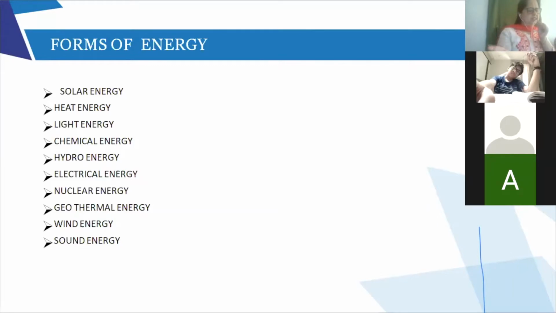Like wind energy, the definition: the energy possessed by fast moving air is called wind energy. Sound energy: a vibrating body possesses sound energy, right? So these are all different types of energies. The definitions are given. I don't have to explain each and every definition to you.